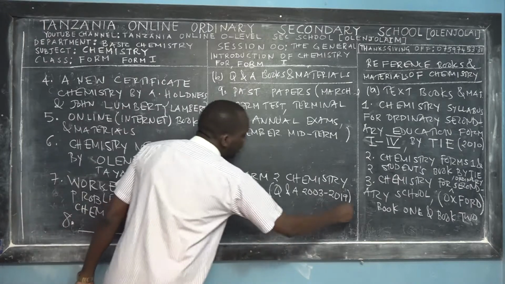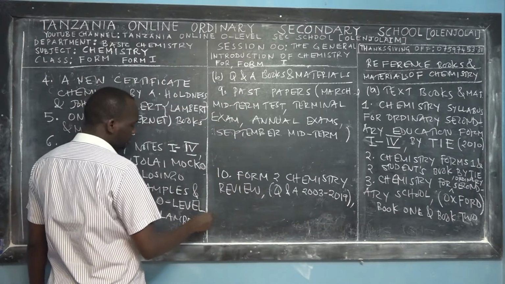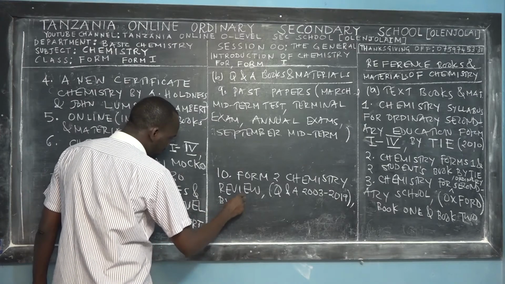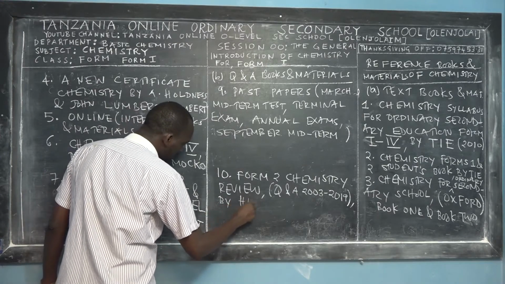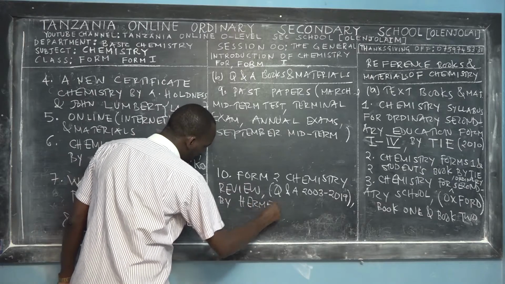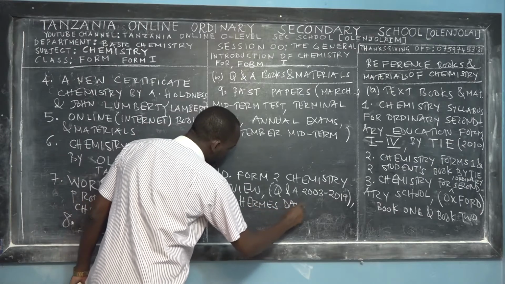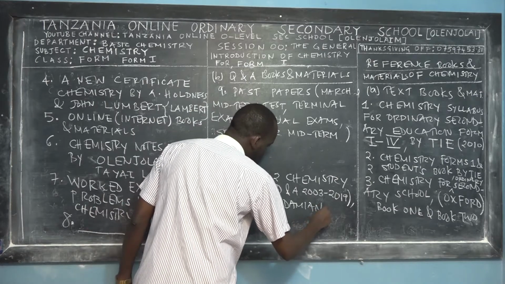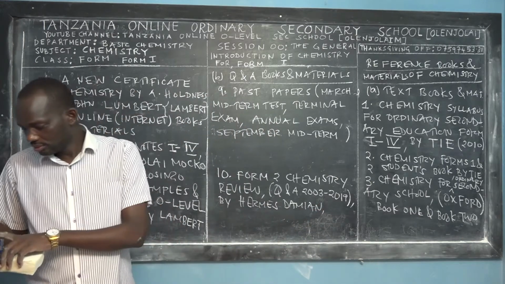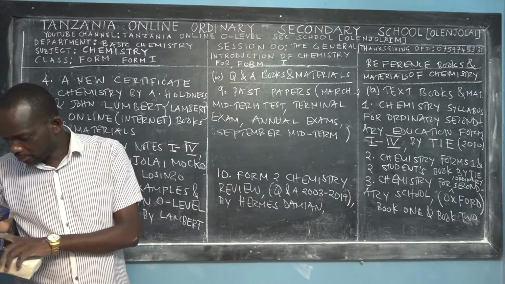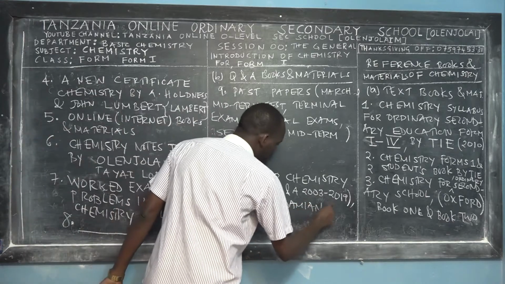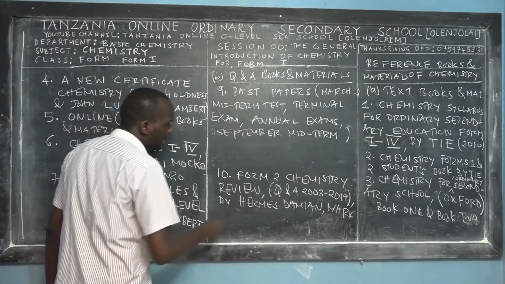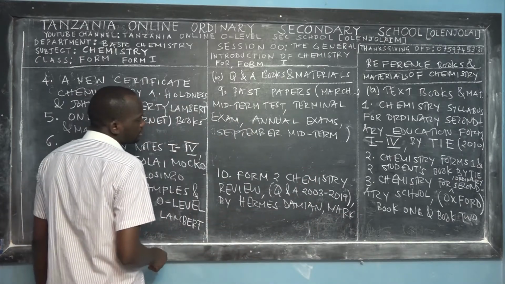It has been written by Hermes Damian, and another one is called Mark Daniel. It contains exams for 16 years.